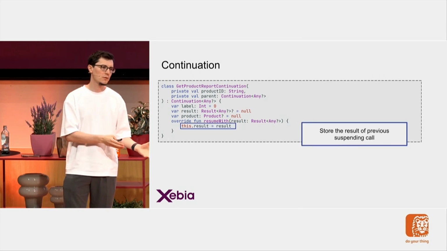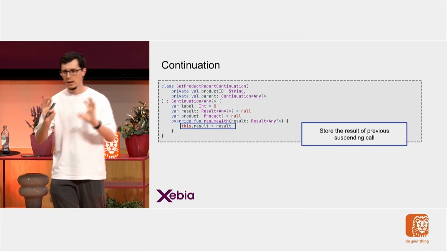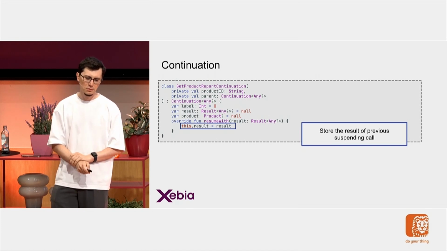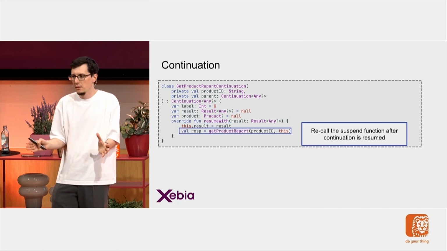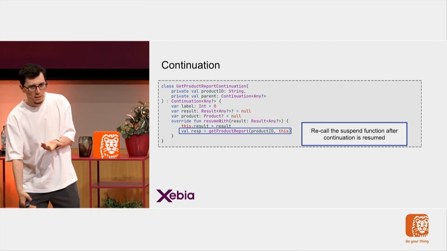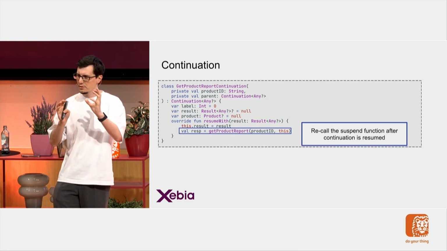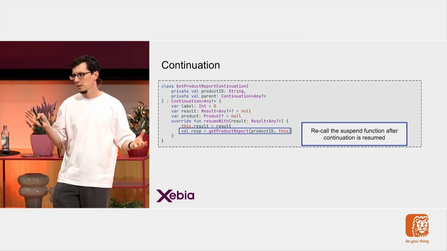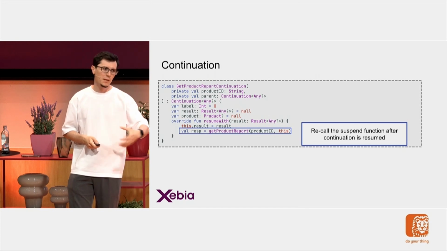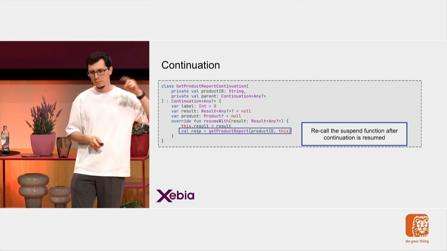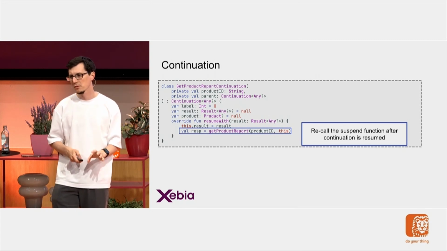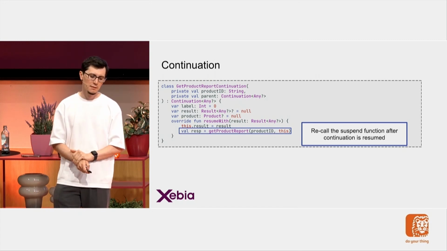What I want to do first is get the result from my children. I have to put it in the continuation so that my function itself can get the result. And the next thing, I have to call the function itself, right? That's the whole thing. My child has finished its job. I have to call myself. This looks a bit interesting, but that's the whole callback idea, right? This is what I'm doing with the callbacks, and this function is smart enough to know where it will be continued. It will not start from scratch, because I'm passing the continuation as this, and this continuation has an updated label. So it will only continue from where it left off.